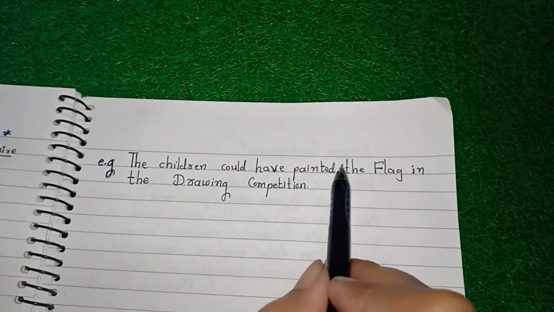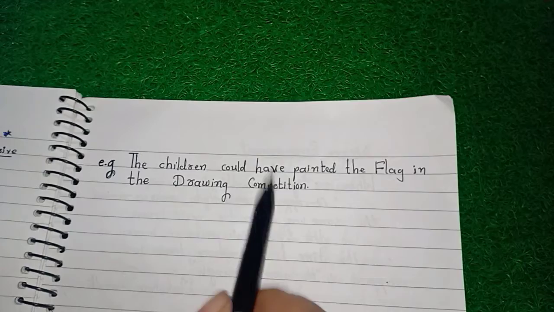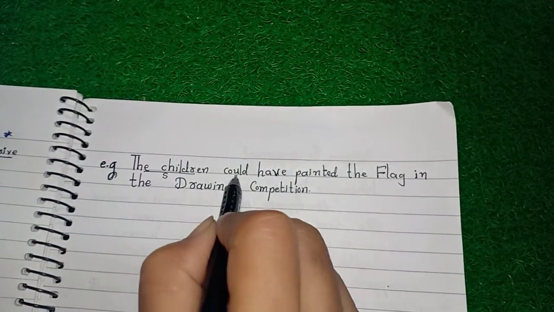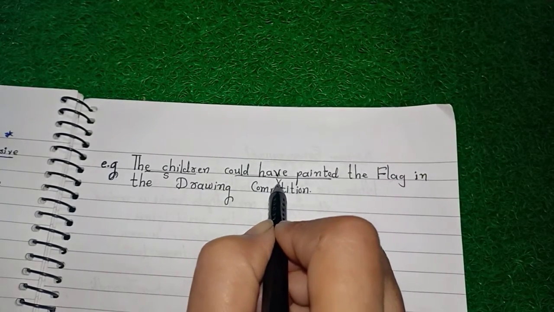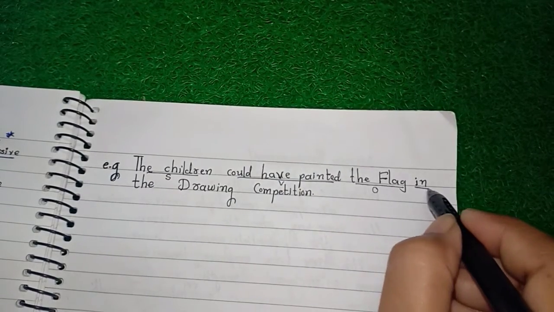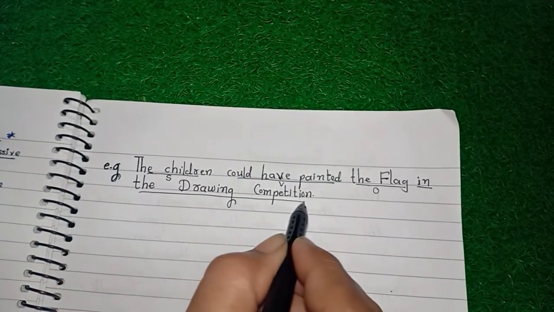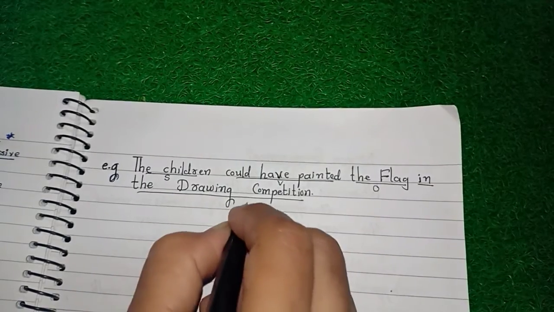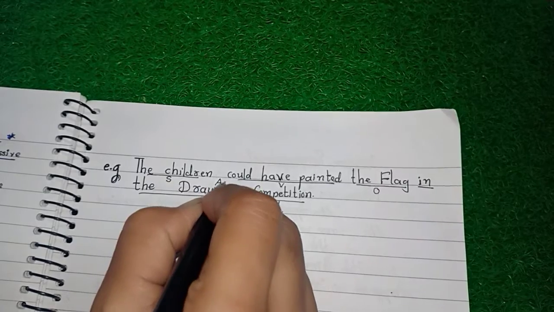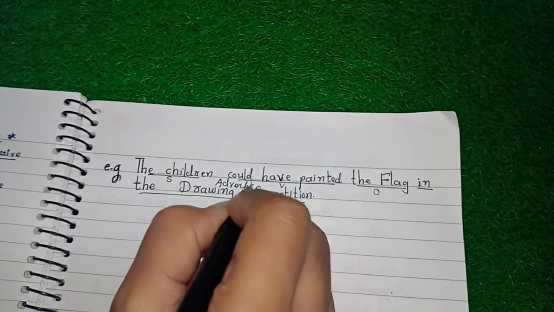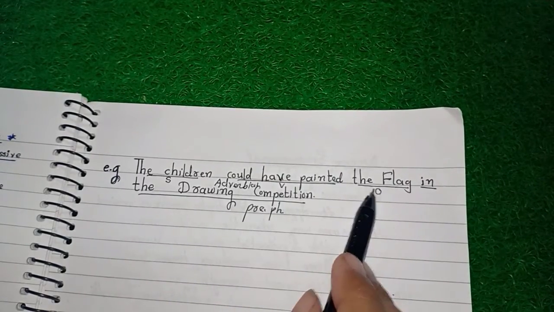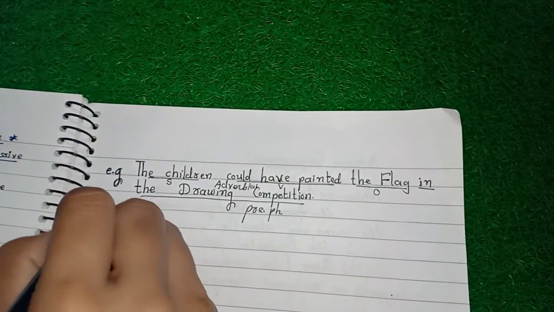Okay, now here we go, related to one of the sentences which I have taken. The children could have painted the flag in the drawing competition. See, the children function as subject, could have painted functions as verb, the flag functions as object. In the drawing competition is our prepositional phrase, working as adverbial. Now here we got subject, verb, object. So this is our active voice.